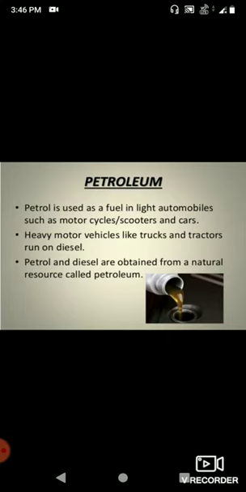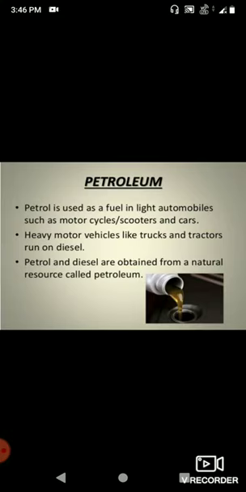So petroleum is also called crude oil. It is found deep below the earth crust. It is a smelly, dark color liquid which is a mixture of various hydrocarbons. You should know what hydrocarbons are. They are compounds made from carbon and hydrogen. So we can say this petroleum is also made from carbon and hydrogen. So it is a mixture of various hydrocarbons.